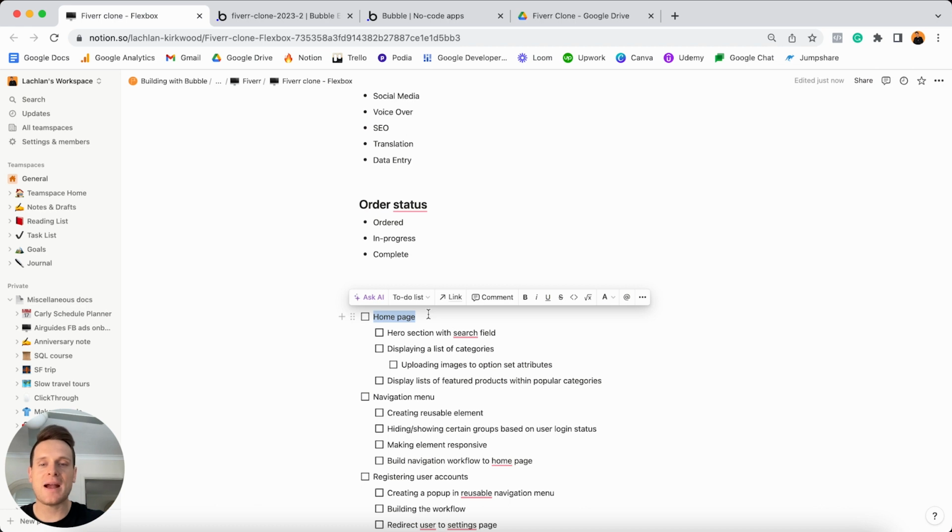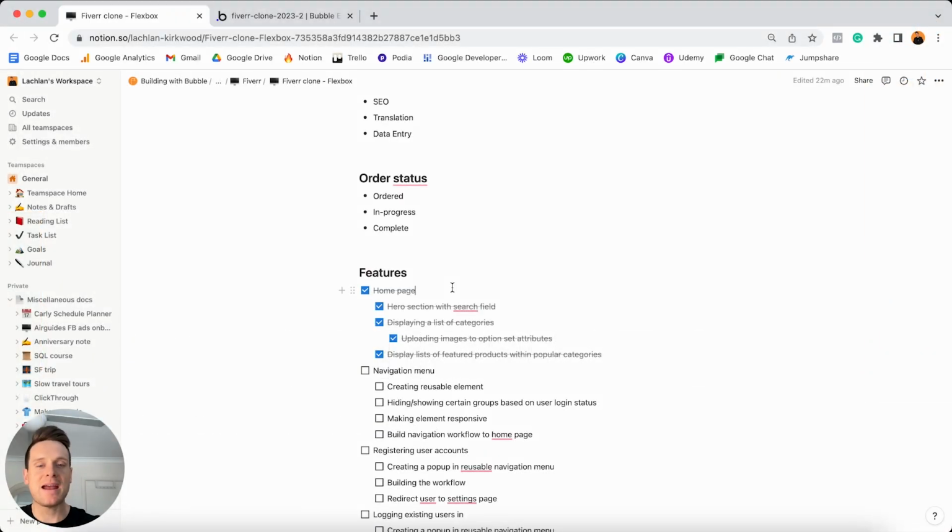Finally, jumping back into my Notion checklist, we can tick off that we've finished building out the homepage, which not only included the hero section with our search bar, the list of categories that someone could search through, and of course, we're going to build out that search feature later on, but we also built out a way to display a list of featured products within each of the particular categories. This was definitely not a small module, so you should be proud of yourself for getting this far.